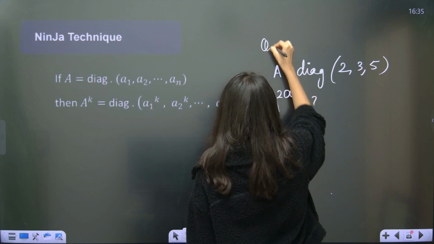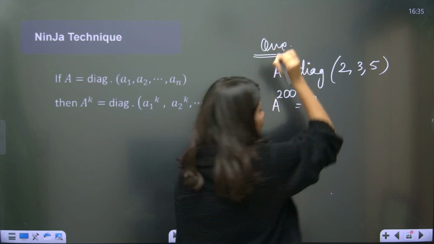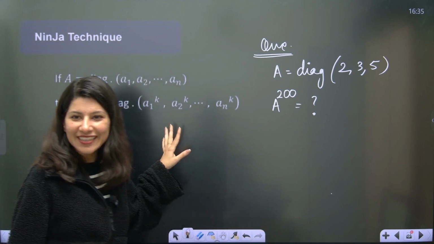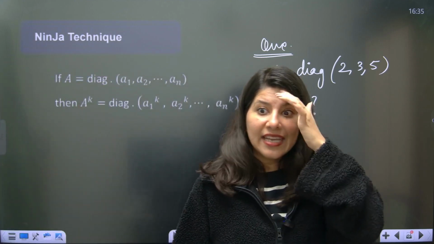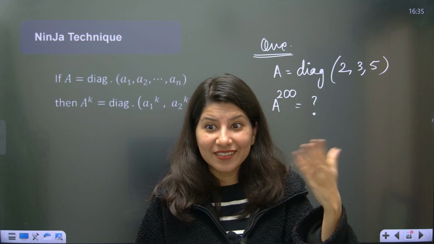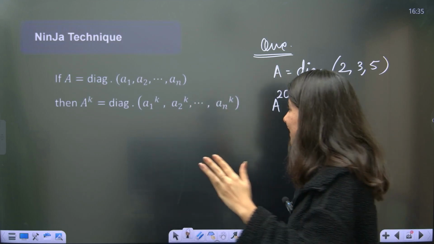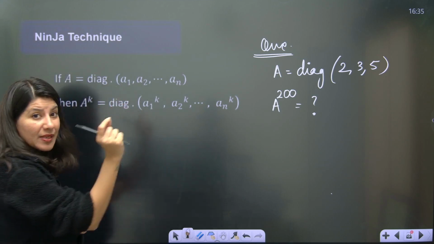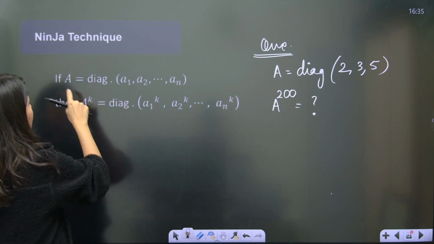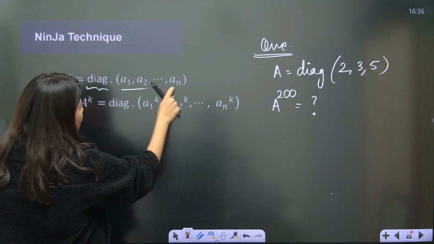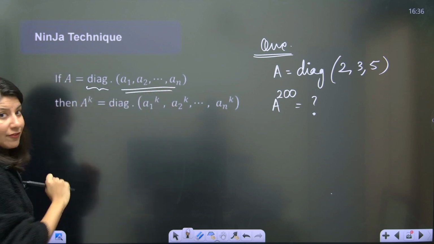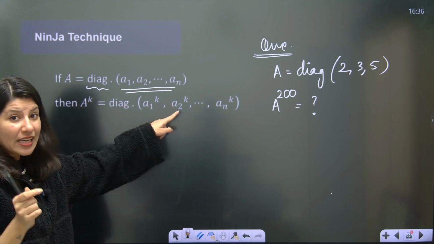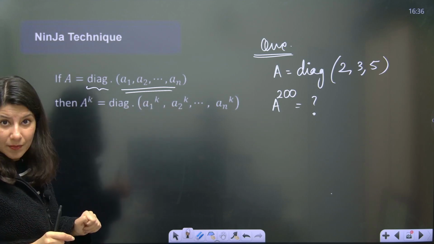Here comes your savior. Because who will calculate so many matrix multiplications? So understand the ninja technique. This is applicable only for a diagonal matrix. A is equal to diagonal of any matrix. So A raised to power k, you just have to raise each element in the diagonal to that power.